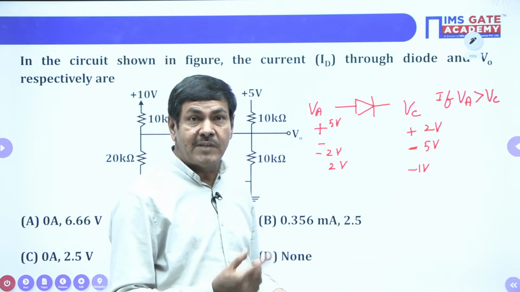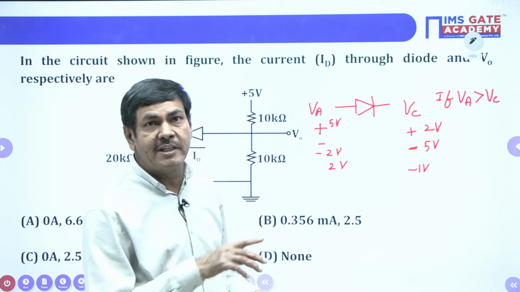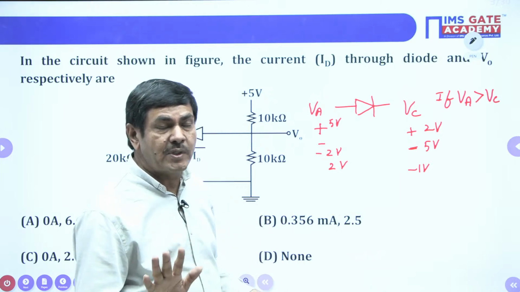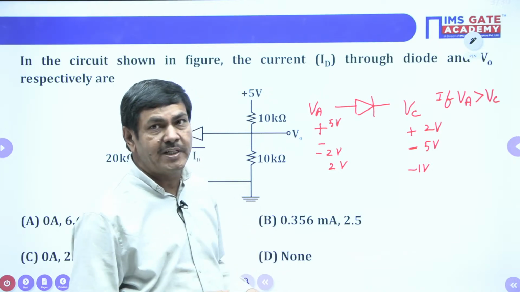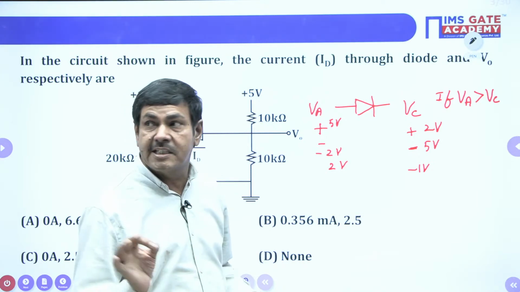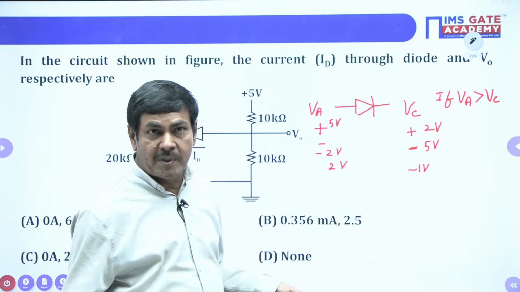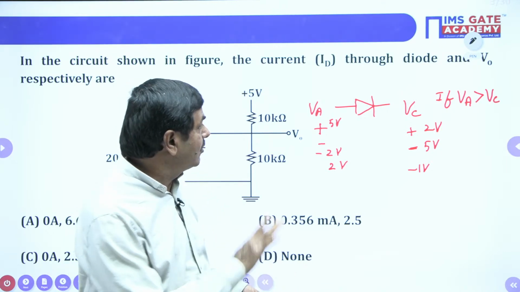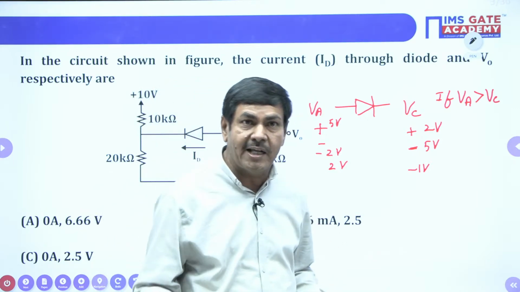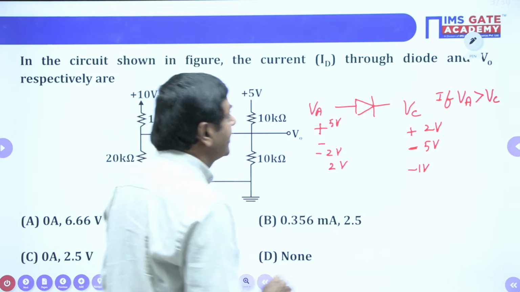When the diode is reverse biased, it can be replaced by an open circuit only. These two conditions are very important for the ideal case only. Non-ideal means, as I said, the voltage across the diode is to be taken as 0.7 volts. When the diode is reverse biased, it will be open circuited. That condition only we are going to apply in this particular problem. Understand my point now? Yes. Next one.